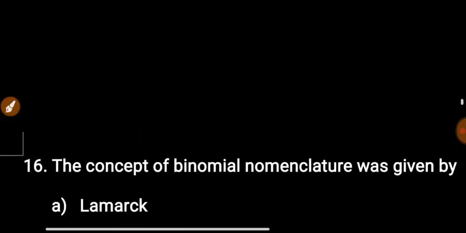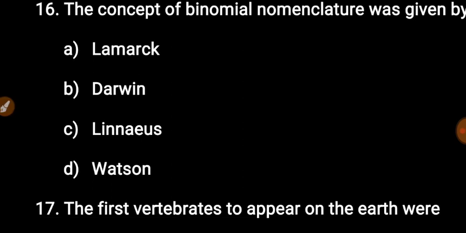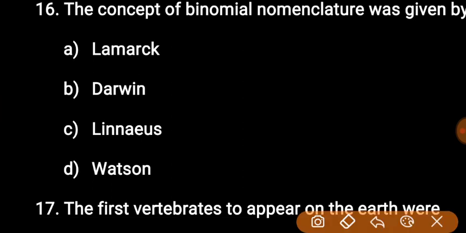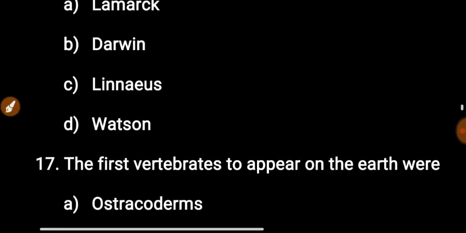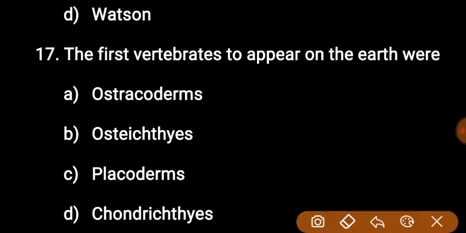Next question: the concept of binomial nomenclature was given by. The answer is Linnaeus. Next question: the first vertebrates to appear on the earth were. This question is for you, give me the answer in the comment box. Question 3 and question 17 are for you.